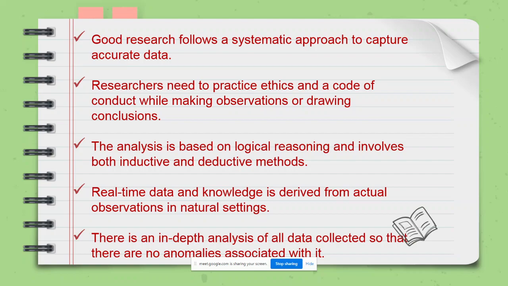Whenever any research is conducted, say for example, I'll give you an example of PhD research. Whenever any student undertakes a PhD course, there is a systematic approach which is followed to capture the accurate data. So one has to define the scope first. What is the objective of the research? Depending on the objective, the researcher has to define the scope of the research, whether it is restricted to one locality, one group, one district, or the whole state.